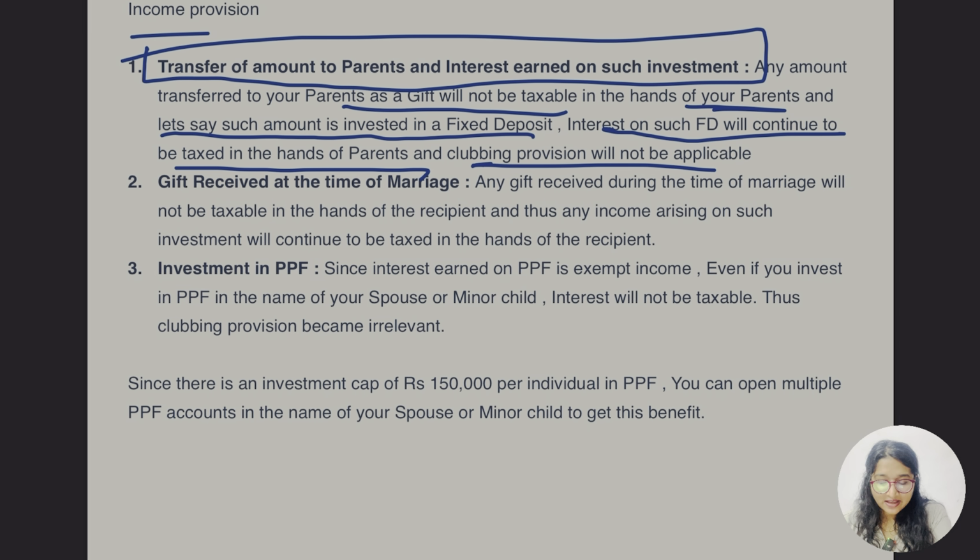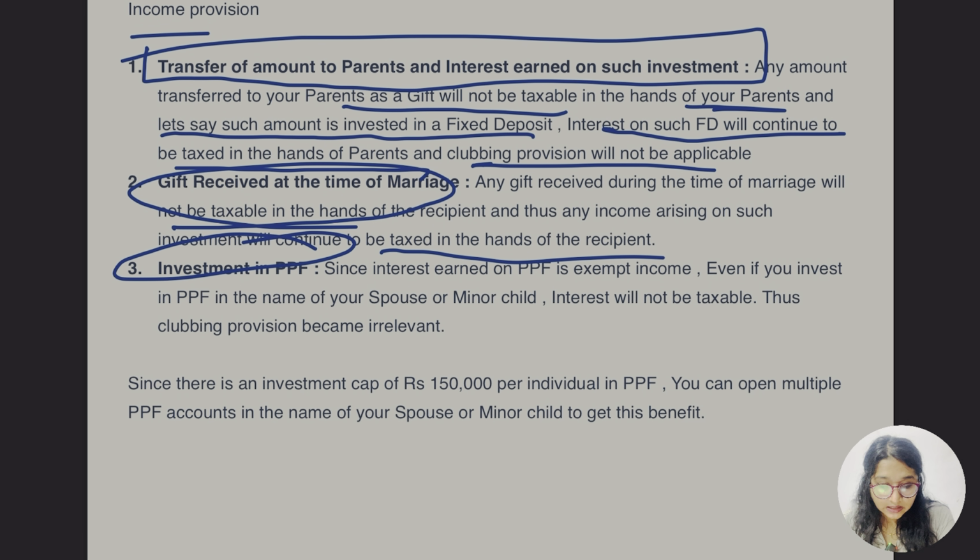Second, gift received at the time of marriage. Any gift received during the time of marriage will not be taxable in the hands of the recipient. We know this, okay? And thus any income arising on such investment will continue to be taxed in the hands of the recipient. Third, investment in PPF. Since interest earned on PPF is exempt income. And one more thing, if we are investing in PPF, it also gives a deduction under Section 80C as per the old scheme, right.